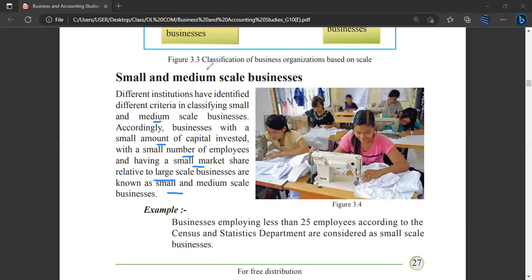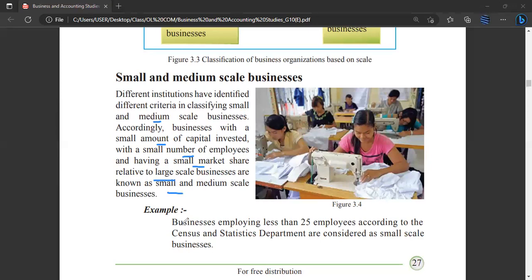That means if the owners have invested a small amount of capital, fewer employees are working and the market share is small when compared to large scale businesses, then we call that small and medium scale businesses.